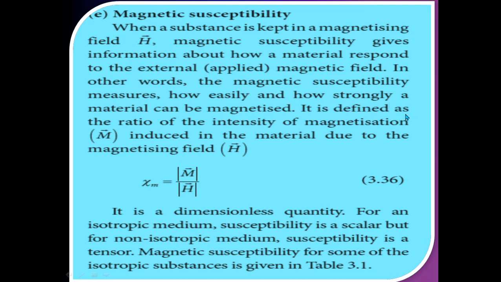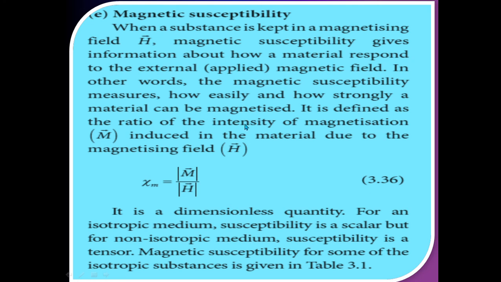The definition of magnetic susceptibility is the ratio of the intensity of magnetization M vector induced in a material to the magnetizing field H vector. H vector is the magnetizing field, M vector is the intensity of magnetization.